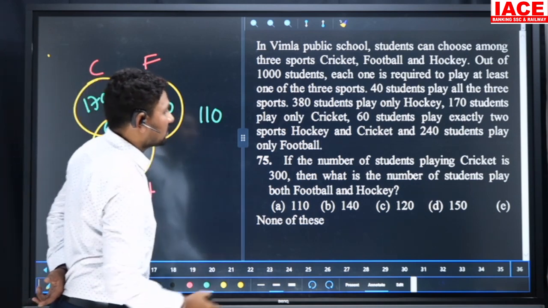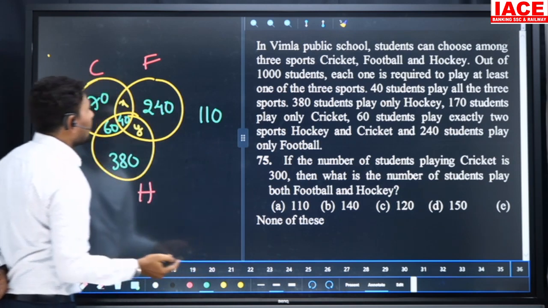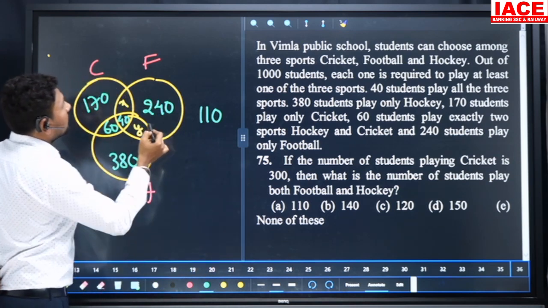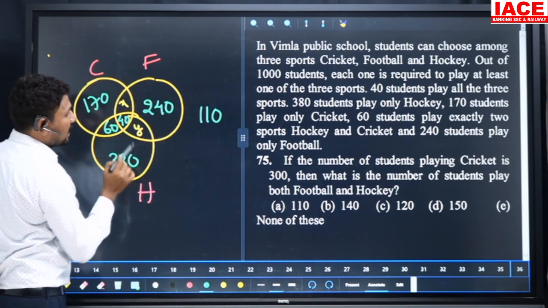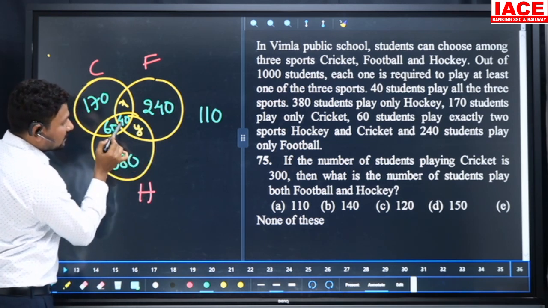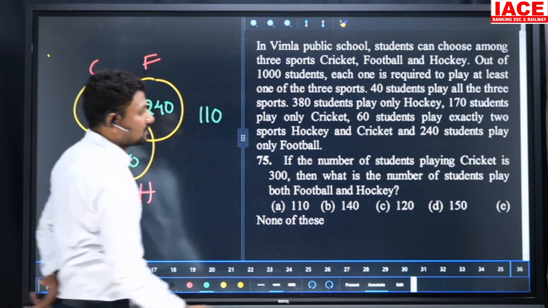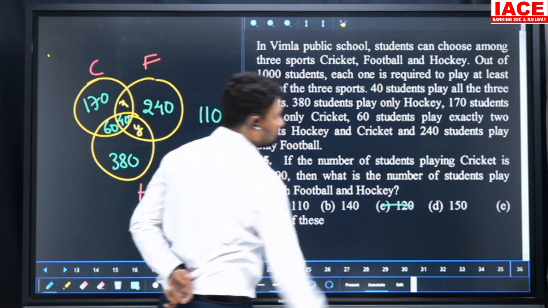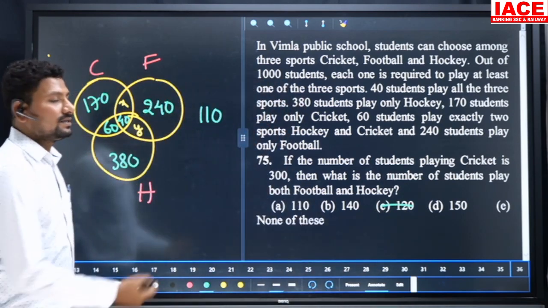Then what is the number of students who play both football and hockey? Both football and hockey, how many members will be added? 80 plus 40. This is the 80 and this is the 40. 80 plus 40, our option is 120. The C is our answer.